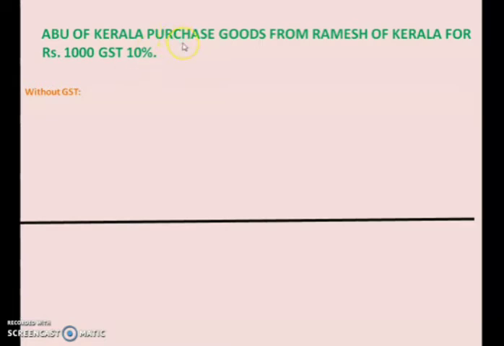So this is a purchase, this is a credit purchase. What is the journal entry? The normal case we used to pass. Yes, you know that. Purchase account debited 1,000 rupees, to Ramesh account 1,000 rupees. This is the journal entry in which we don't have to pass GST. This was the journal entry we studied in our previous classes. Now we have to study a journal entry with GST.